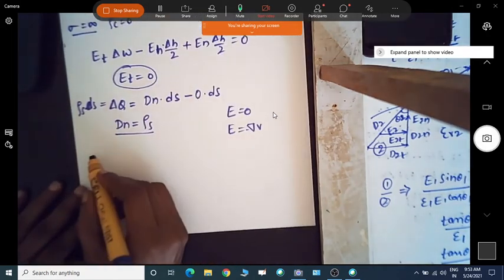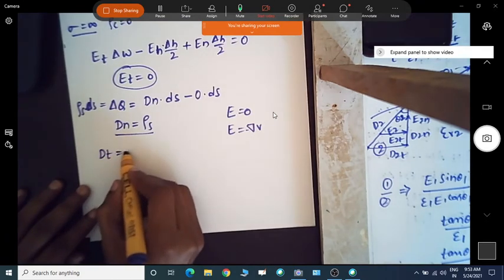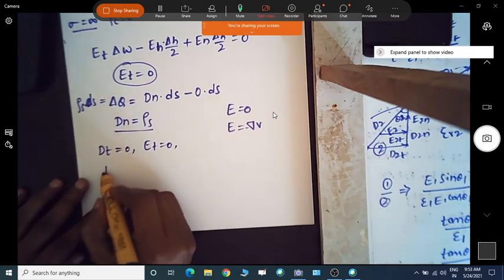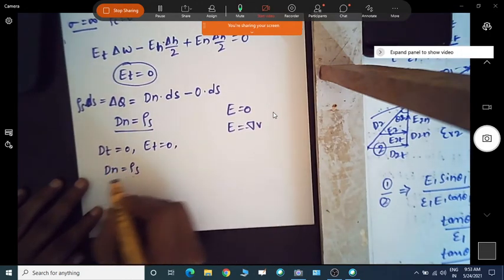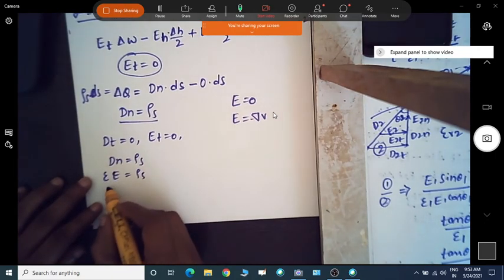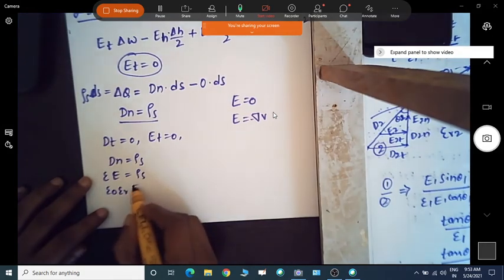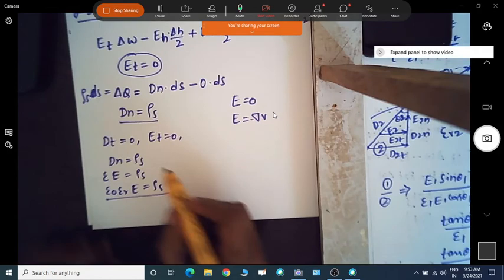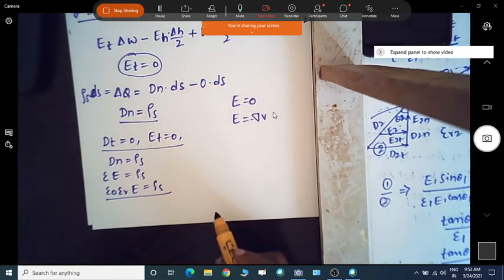So we can write Dt equal to 0, Et equal to 0, and Dn equal to rho s. This Dn we can write as epsilon naught epsilon r into E, which is equal to rho s. So this is the condition for conductor and dielectric.